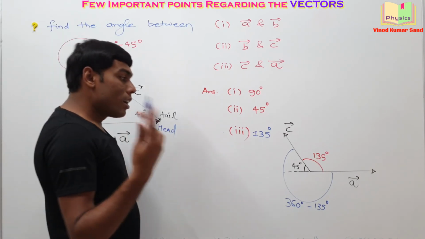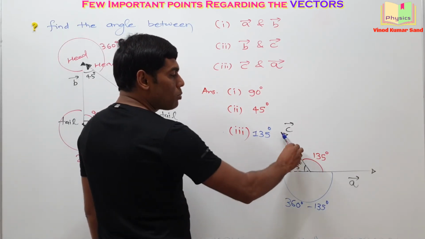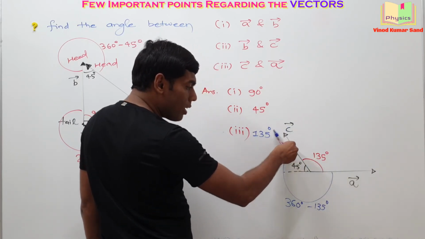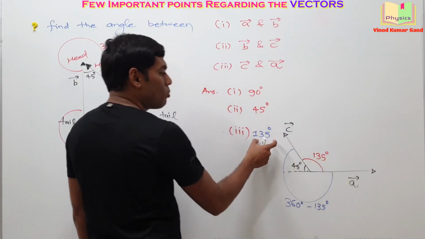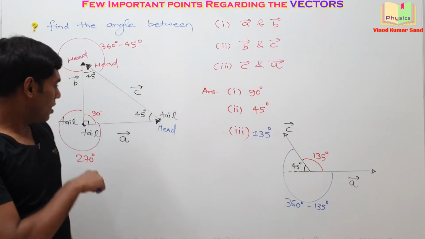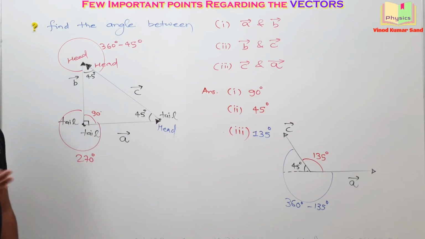Clear? You can apply the same logic. If you go from C vector to A vector, you can traverse 135 degree or you can traverse like this. The smaller possibility is the answer. Done? Note it down. I'll be taking up the next example.